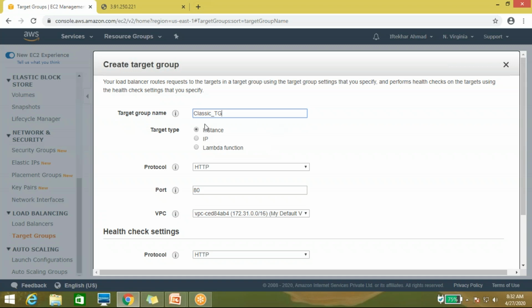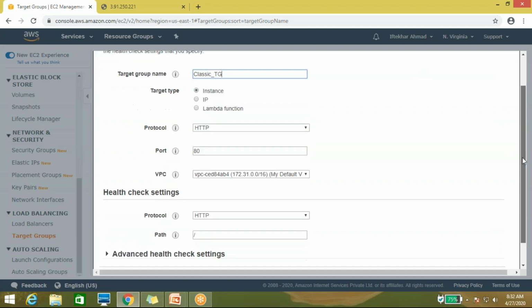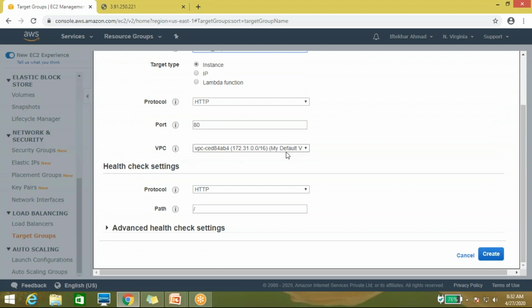Okay, so here you can see that in the target group you can target an instance, an IP, or a Lambda function. Here I am using instance, because I'll target instances only. The protocol is HTTP and the port number is 80. HTTP's port number is 80 only. Here I have used the default VPC, so that's the reason it's showing the default VPC. What I am monitoring is index.html.